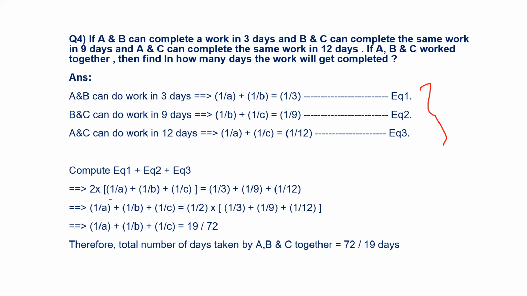2 into 1 by A plus 1 by B plus 1 by C equal to sum of right hand sides. And when I compute it, I got 1 by A plus 1 by B plus 1 by C equal to 19 by 72. Means per day this much of work is being done if all the three worked together. But we need number of days, right? Number of days means what? You need to reverse the fraction. 72 by 19. This many days will be taken if three worked together.